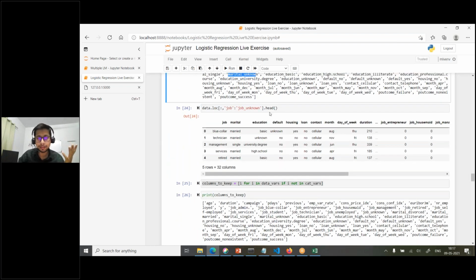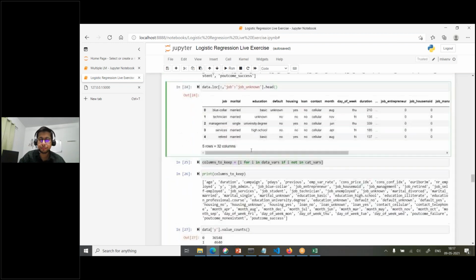And then if you look at the data set, you can just do the head. I'm interested only in the columns from job to job unknown. Before this comma, all will be rows, so I'm not writing anything in the rows, and it will return all rows. Then we are interested in columns starting from job till job unknown, and head will return the first 5 rows. That's how we can interpret this.